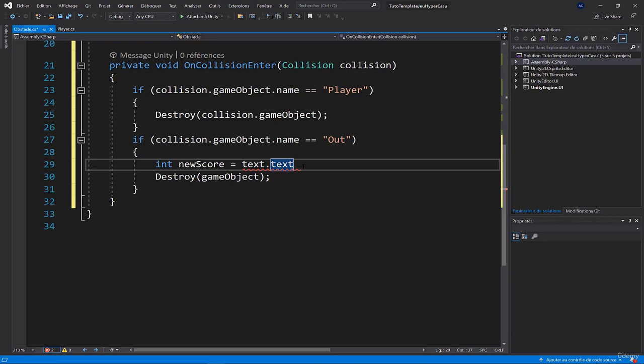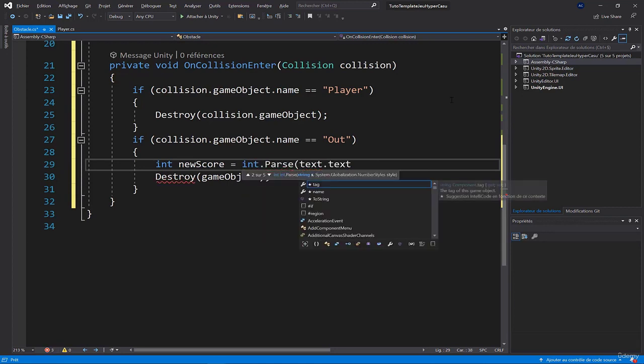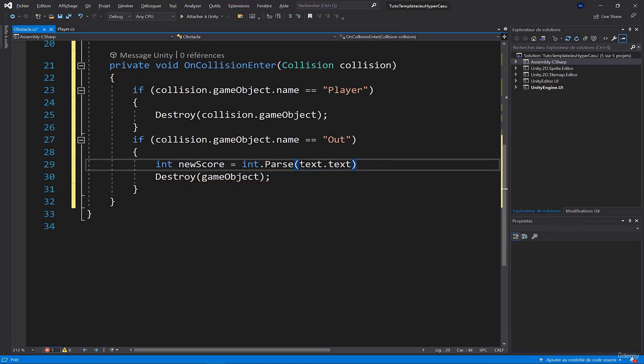Unfortunately, this text, well, it's a text as the name indicates, and it's not an int at all. You can't say that an int is equal to a string, it doesn't work, but you can convert it using int.Parse. I already told you about it. Int.Parse will allow you to convert a string into an int, and there I don't have any error anymore. So what I'm saying is that the new score is equal to the old score. That's not what I want. What I want is to win a point because we avoided one more obstacle. So I say that newScore is equal to the old score plus 1 to increment by 1.